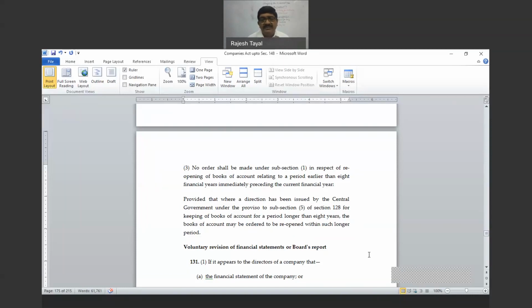Provided that where a direction has been issued by the central government under the provision of subsection 5 for keeping the books for a period longer than 8 years, the books of account may be ordered to be reopened for a period within such a longer period. Beyond 8 years, an order can be given only if the books of account are kept otherwise.